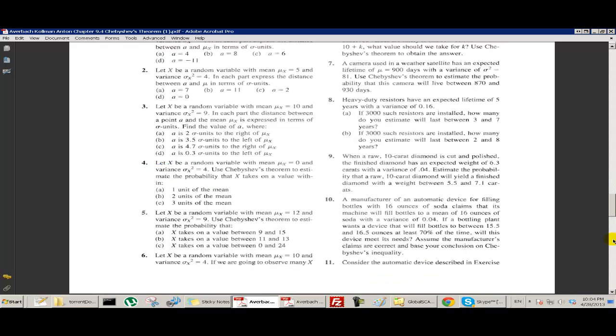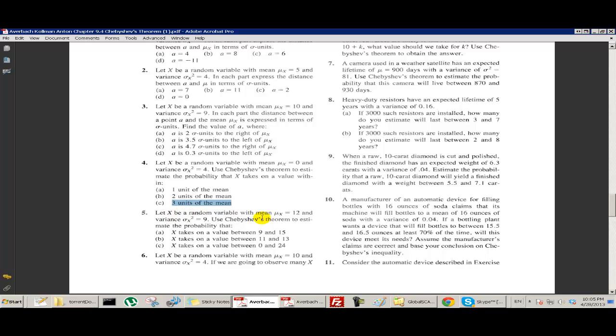But, okay, let's do when h is 2. If it's 2, we already did it. It's 75%. And if it's 3, we already did it. It was 8/9. Okay, let's go to the next one.